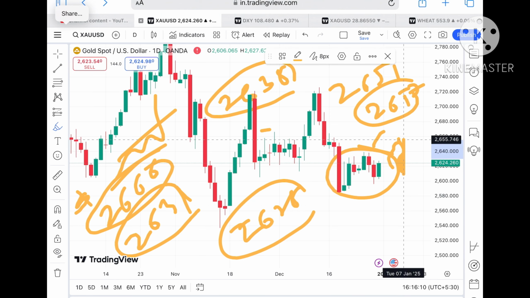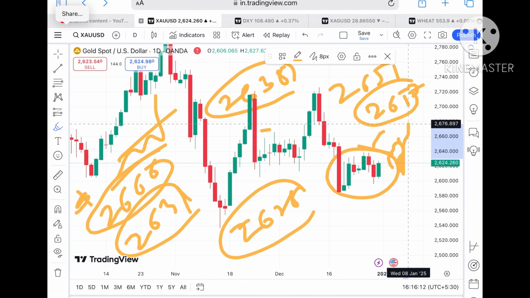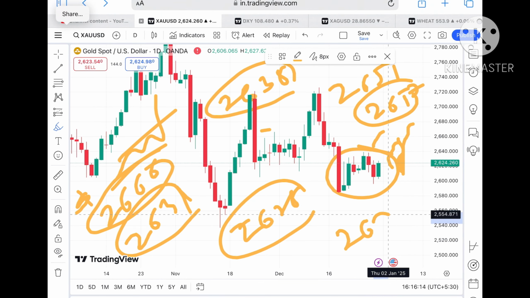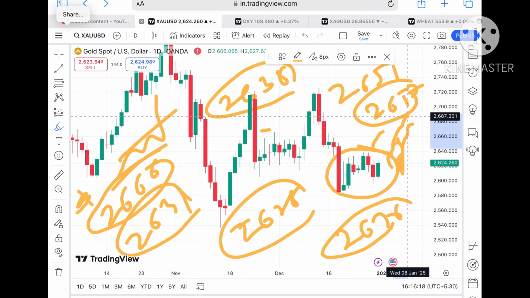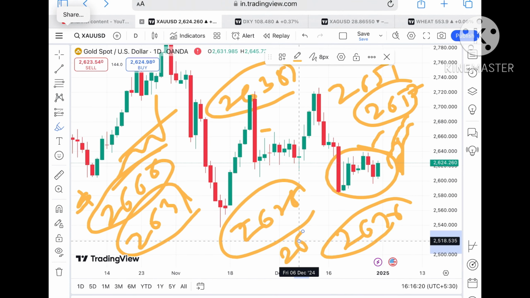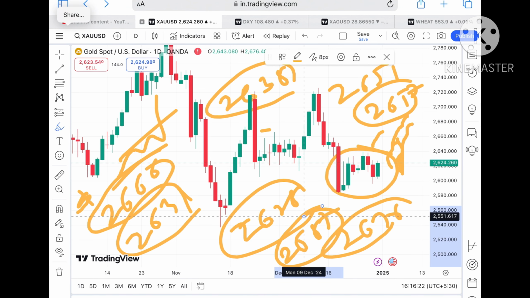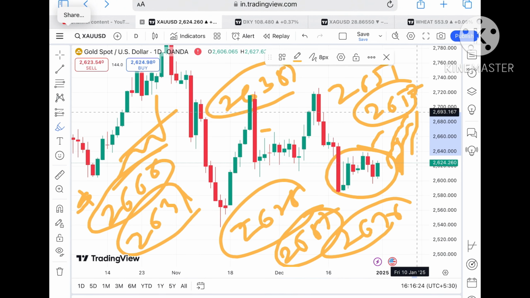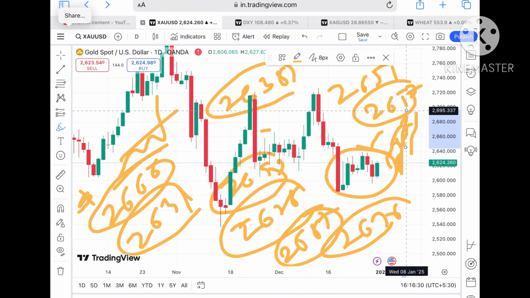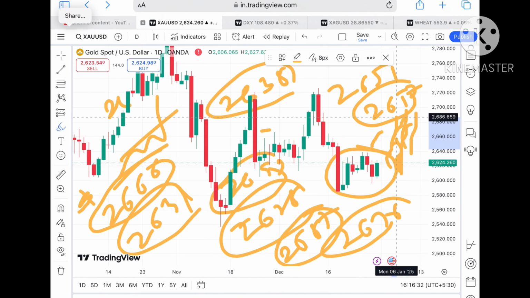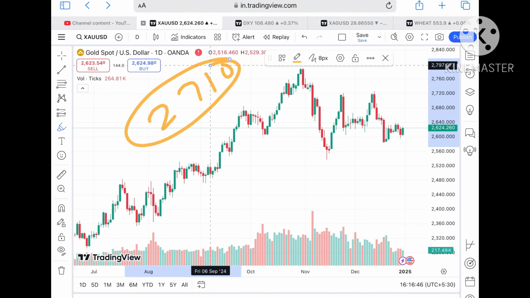Okay, suppose the price moves above that particular level, we can see it will cross this level and go towards $26.76, and once it starts going above this level, a probability of going towards a level of 26.87 will be there. Once the price moves above 26.87, a probability of touching 26.93 will be there, and then a further upside towards a level of 26.96. After 26.96, we can see it can go further upside towards a level of around $27.10.